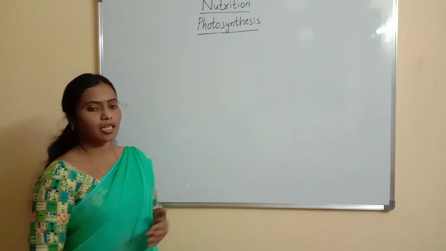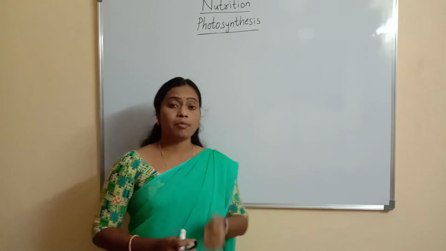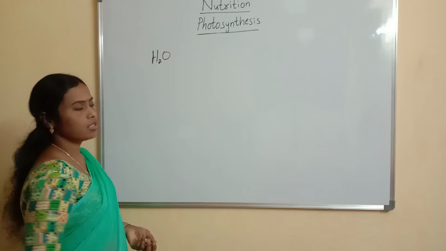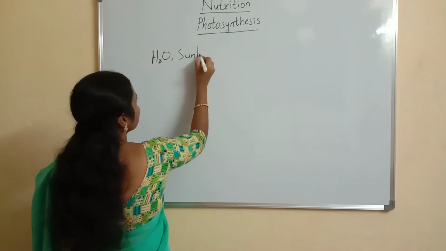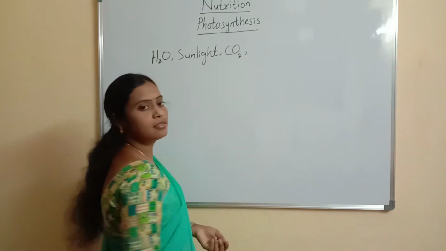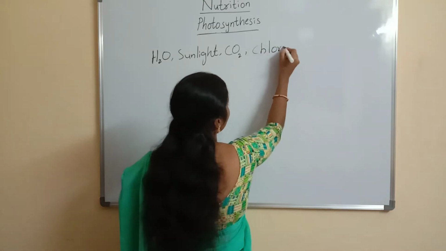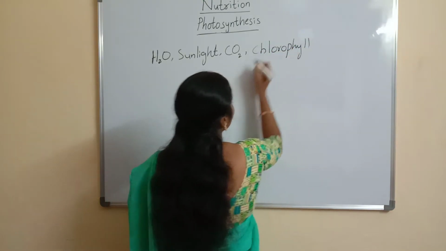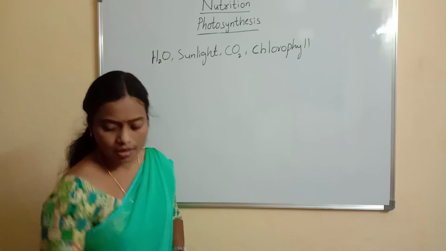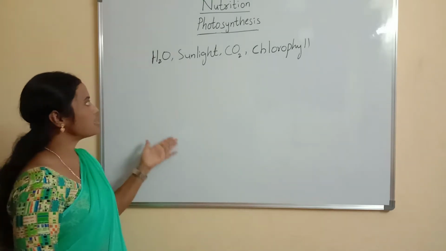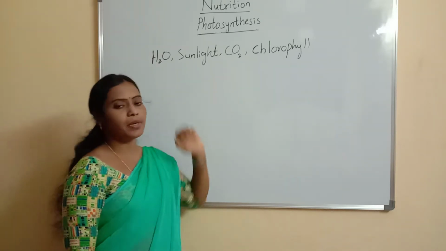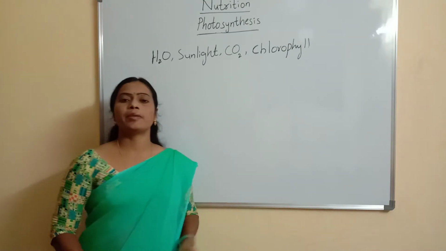In simple words, we can say photosynthesis is the process in which plants, by using water, sunlight, carbon dioxide, and chlorophyll, prepare food materials.